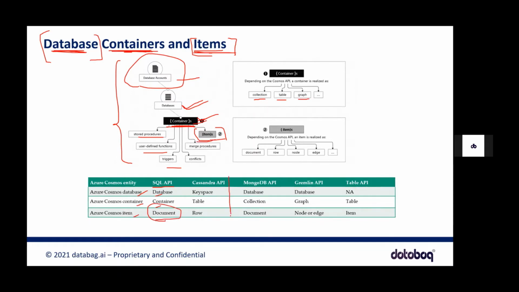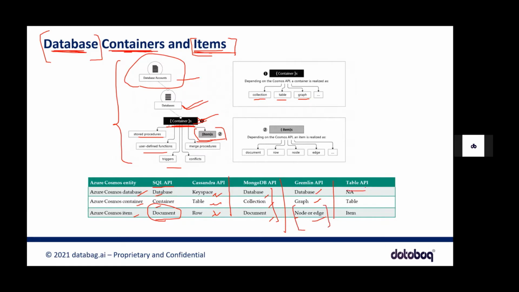And when it comes to Cassandra API, the naming convention will change. I mean, the action and the usage are the same, of course, but it's just the naming convention which gets changed here. And for MongoDB, it's database, collection, and document. This is the hierarchy, and this is how you call them. For Gremlin, you say database, and within the database you create graphs. And within graphs, like I was saying in yesterday's session, you have nodes, edges, and vertices. So you use these terminologies.